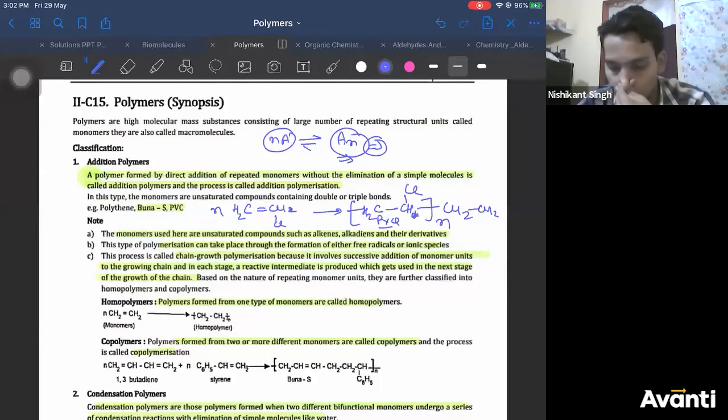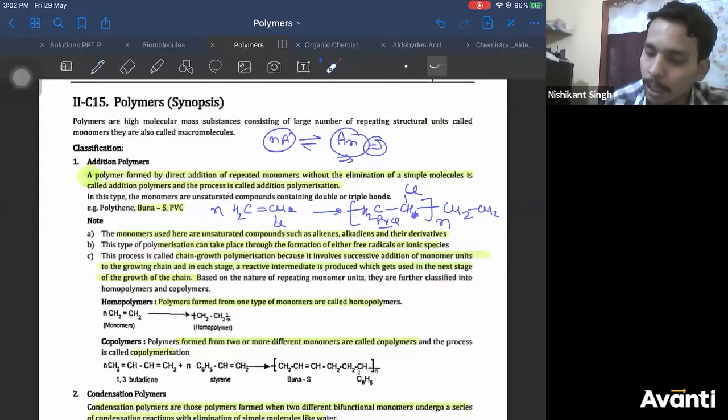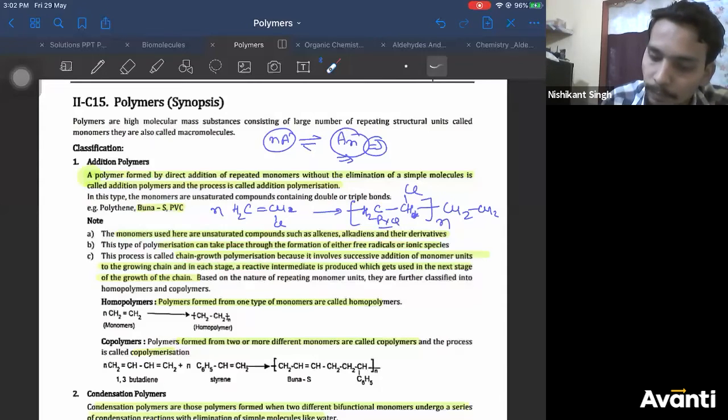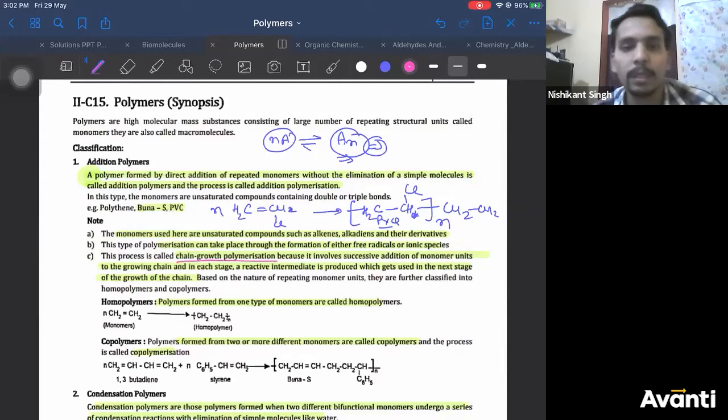Now, the monomers which you use here are unsaturated compounds like alkenes, alkynes, and their derivatives. For example, vinyl chloride is a derivative of ethene, because if you replace one hydrogen of ethene with chlorine, you get vinyl chloride. This type of polymerization can take place through a free radical mechanism, or through ionic species also. This process is called chain growth polymerization. Very important. This process is called chain growth polymerization.